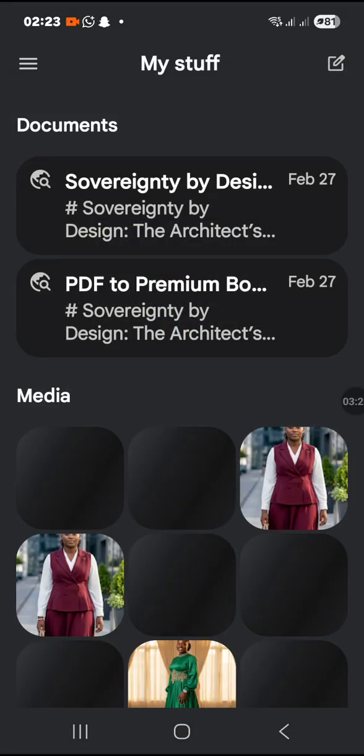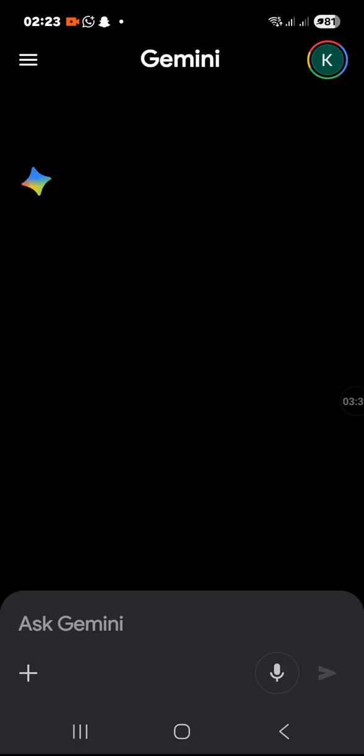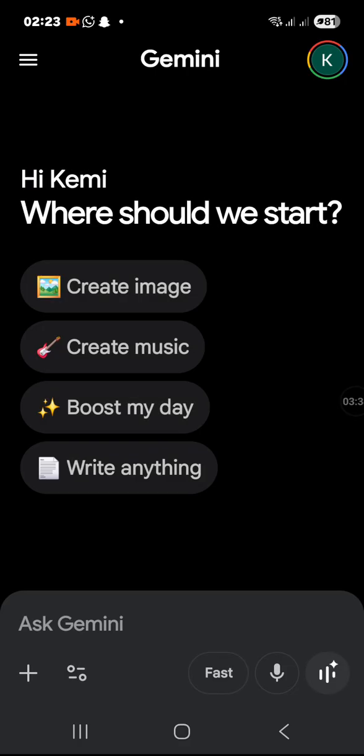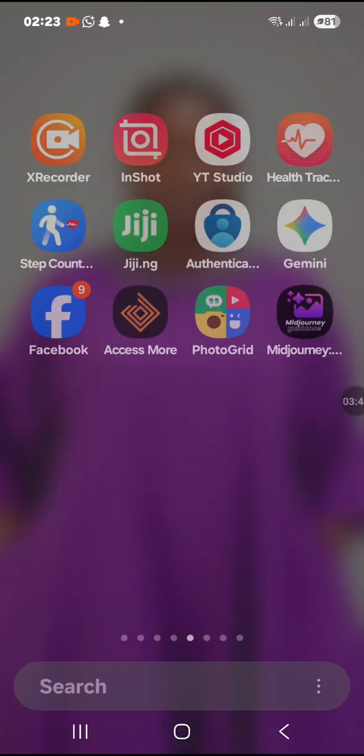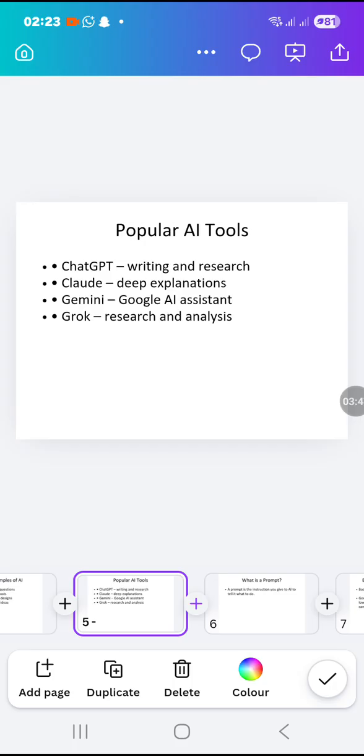So this is my Gemini. I've used it a lot, and this is how it looks. When you get here, you can see you can create images, you can create music, you can boost your day, you can write anything, you can ask any question here. All right, let's move back to our slide. Those are the popular AI tools for beginners.